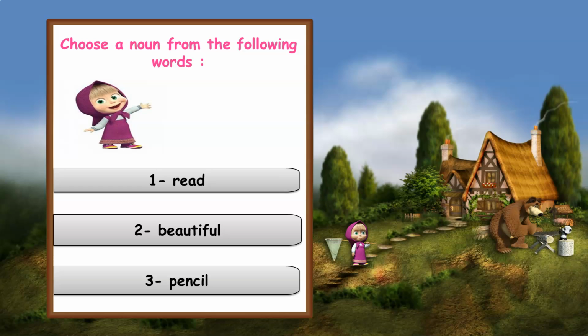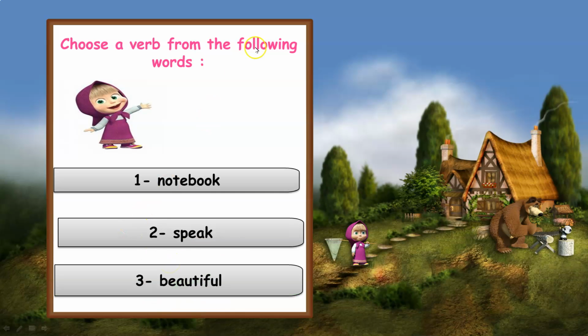Okay? Now, choose a noun from the following words, girls. Number one, we have read. Number two, we have beautiful. Number three, we have pencil. What is the noun here? What is the noun, girls? The noun is pencil. So the word pencil is a noun.